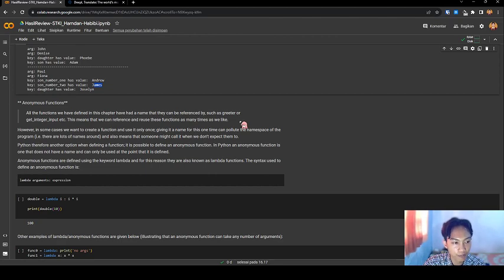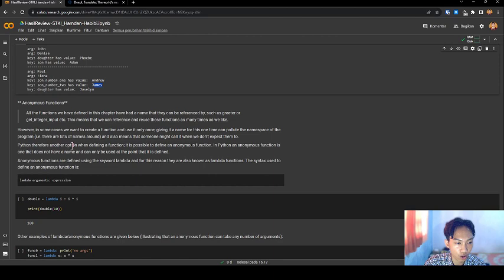However, in some cases, we want to create a function and use it only one time, and giving it a name would populate the namespace of the program unnecessarily.